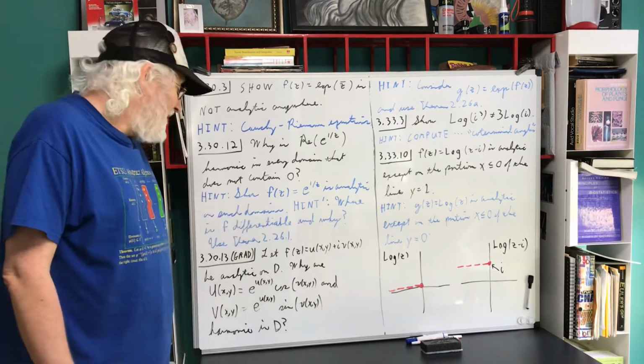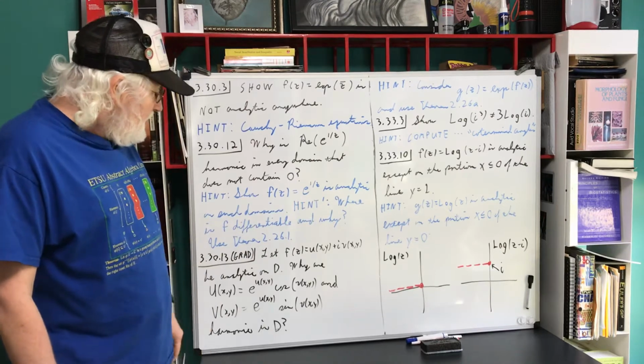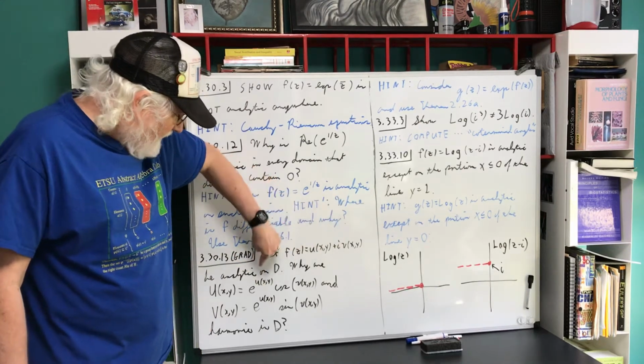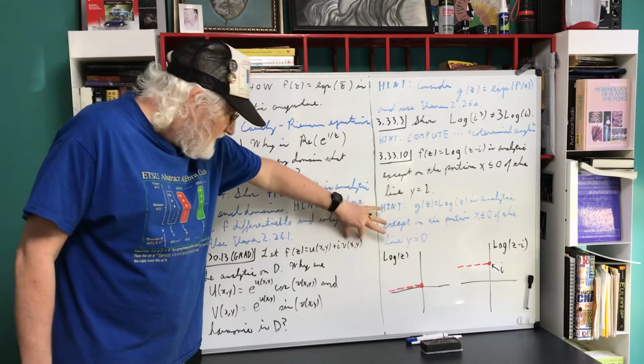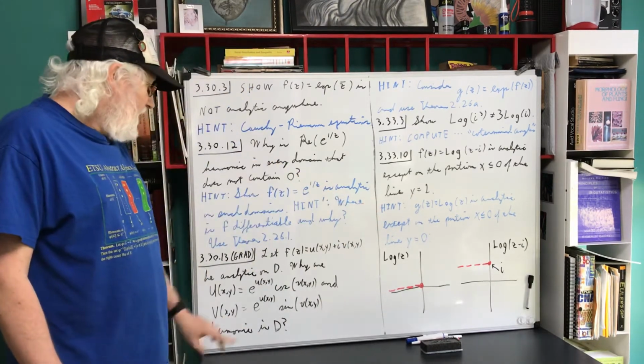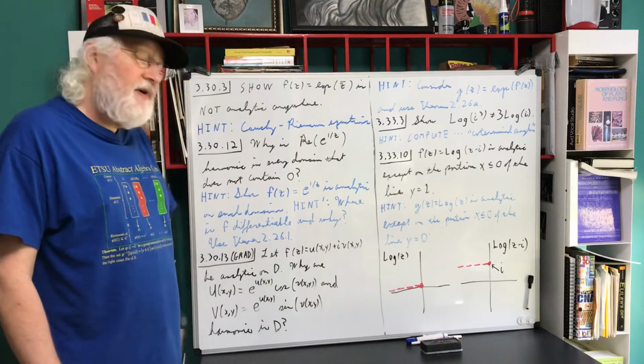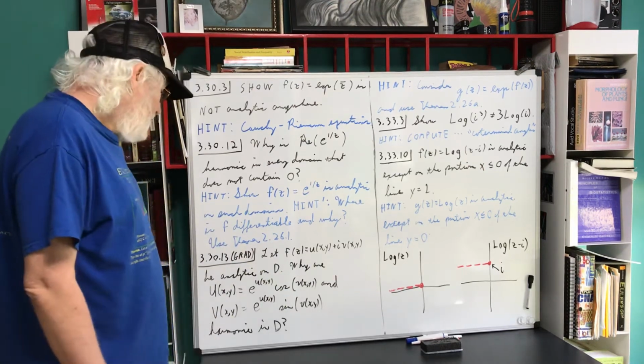Why is that harmonic in domain D? So we've taken the real part of f and made it the exponent of an exponential function, and we've taken the imaginary part of f and put it inside a cosine function and a sine function.